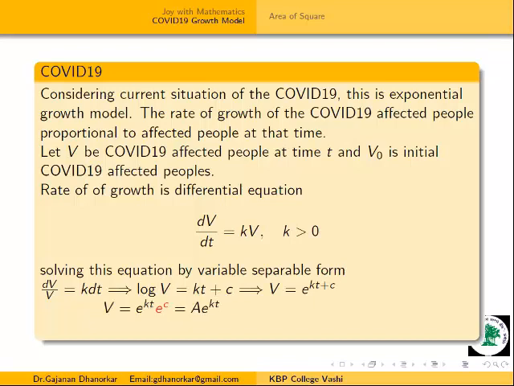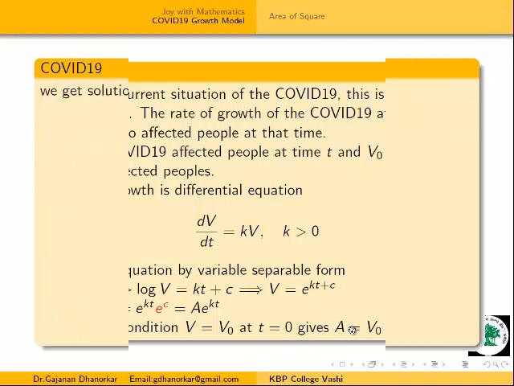Now again I will split this exponent: e raised to power kt plus c is e raised to power kt into e raised to power c, and both are constants. Therefore I will take this capital A as a constant. Now I will put in the initial condition. Using the initial condition, V is equal to V naught at time t equal to 0, from this we get A is equal to V0. Now from this we get our solution.